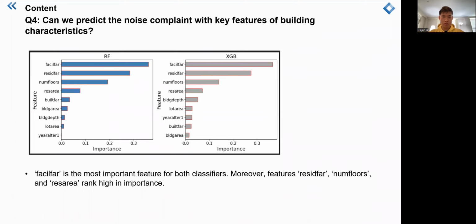In the classification model, we often use feature importance to identify the most important features. From the result in the slide, we can see the facility floor is the most important feature for both classifiers, and moreover, features like the residential maximum allowed area, the number of floors and residential area rank very high in importance.